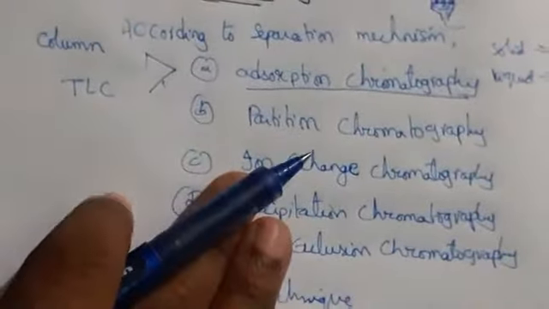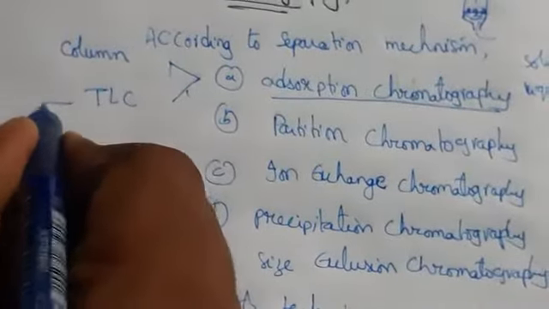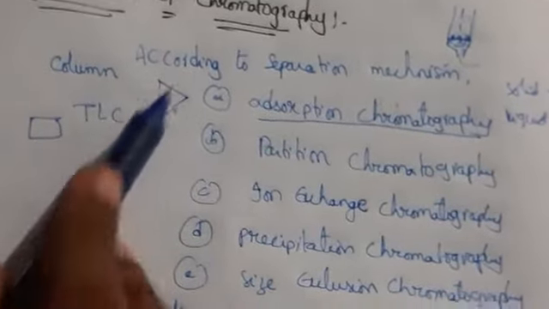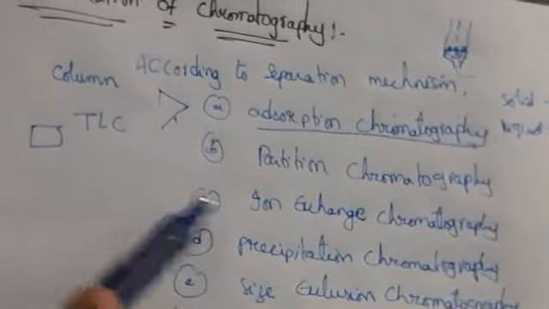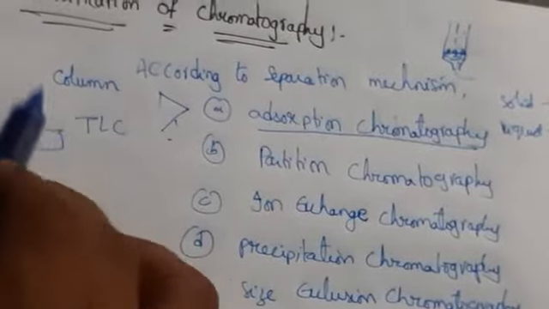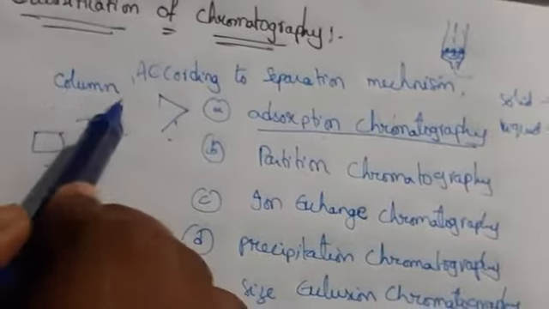Coming to TLC, TLC is also adsorption chromatography. These two are based on the principle of adsorption chromatography only. Here we use different types of plates, whether a plastic plate coated with a thin layer, and this also depends upon the principle of adsorption. That's why adsorption chromatography is classified into two types: because by using different columns and plates, we get column chromatography and thin layer chromatography.